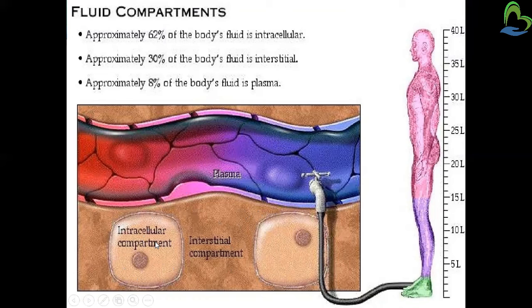Then interstitial fluid is 30%, and plasma is the lowest, only 8% in our body. So plasma is the lowest amount and intracellular fluid is the highest amount in our body. This is how the fluid compartments are distributed in our body.